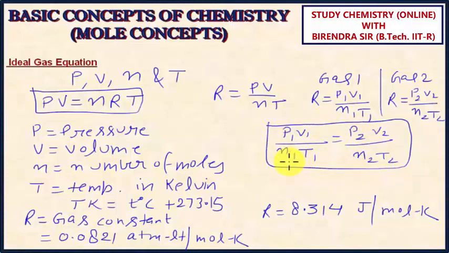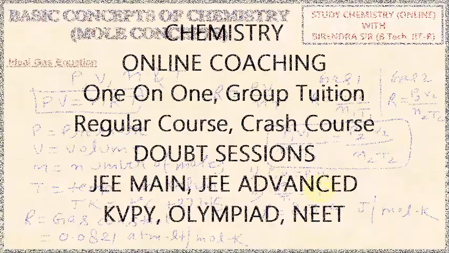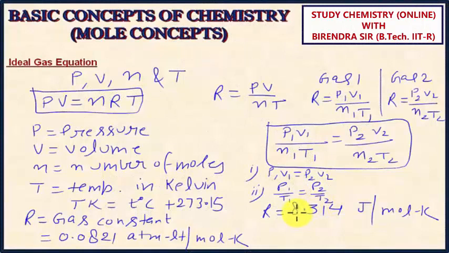For example, if the question says the number of moles and temperature for the two gases are the same, then what will be the relation? I can write P1 V1 is equal to P2 V2. Similarly, if the question says volume and number of moles are the same for the two gases, then I can write P1 upon T1 is equal to P2 upon T2.